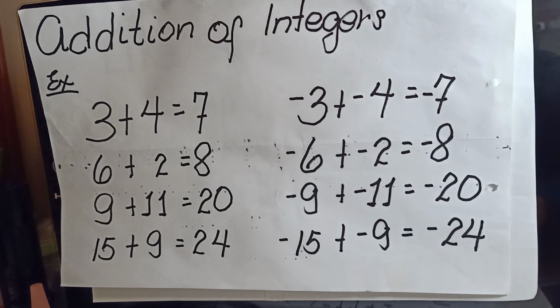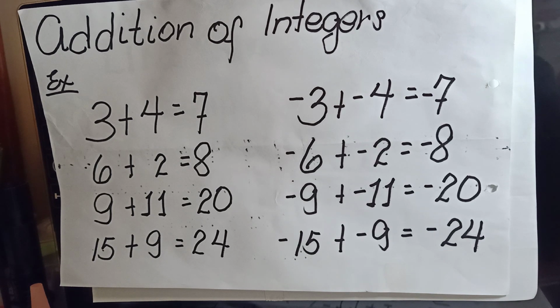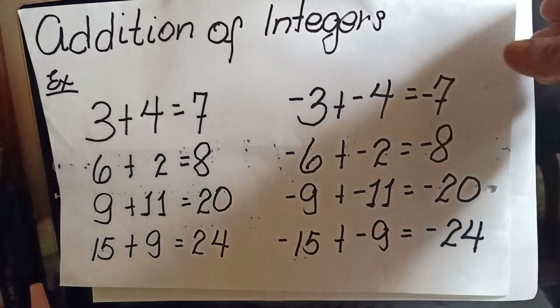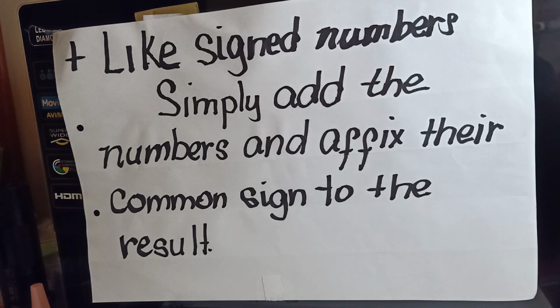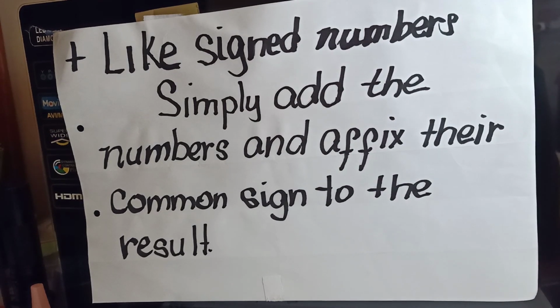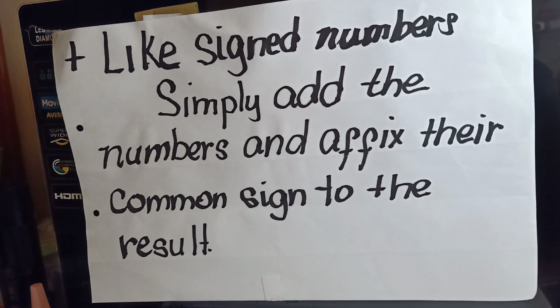So when we add like-signed numbers, have you created a rule or procedure which you can follow in adding like-signed numbers? I hope it will be the same as this. Addition of like-signed numbers: simply add the numbers and affix their common sign to the result. Very simple, isn't it? I hope you will always remember.